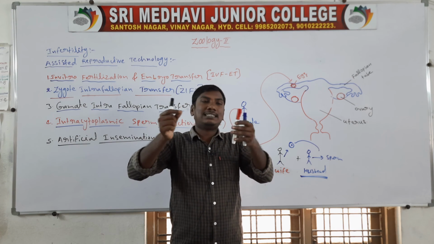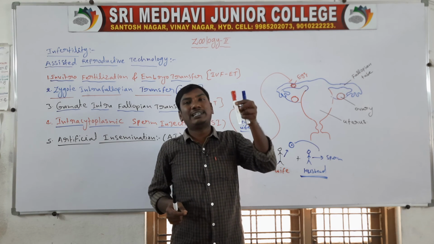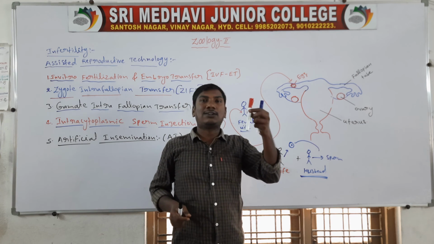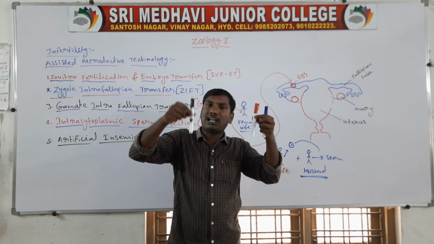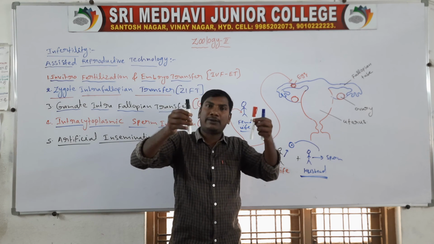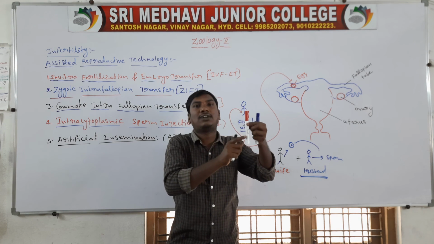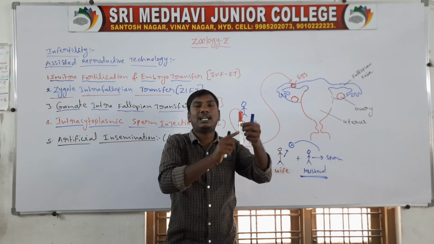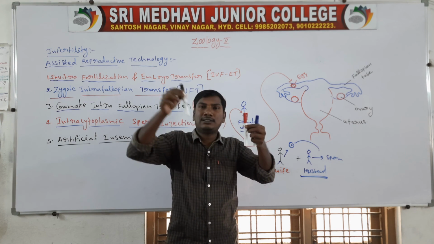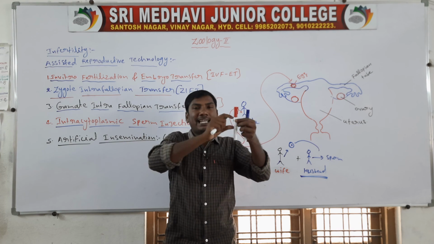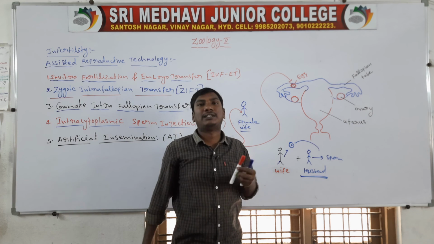This zygote is inserted into another female's body. That other female is called the surrogate mother. The egg is from the wife and the sperm from the husband, and together they form the zygote, which is inserted into the other female. The surrogate mother has no ovum involved, but she carries the zygote for nine months until delivery. So this mother is called the surrogate mother.